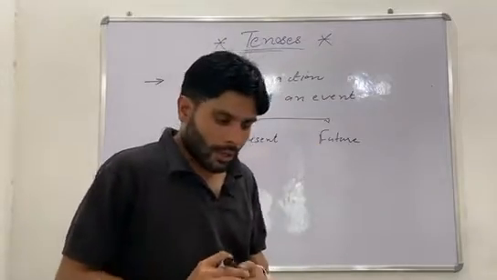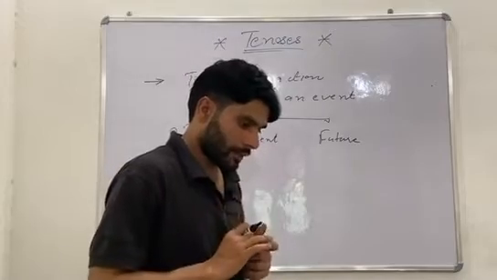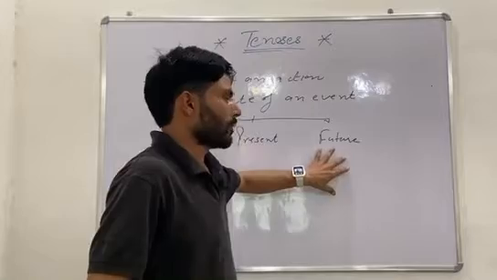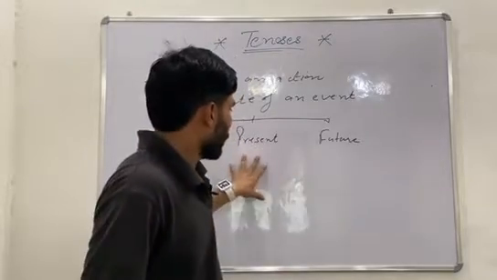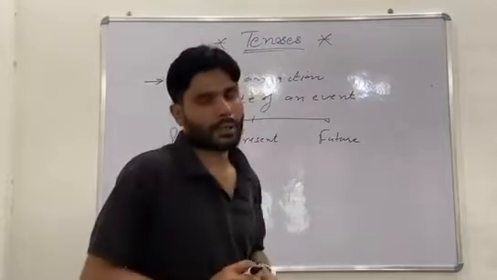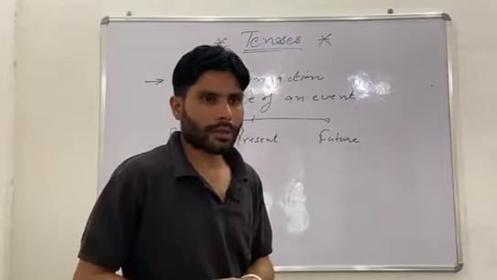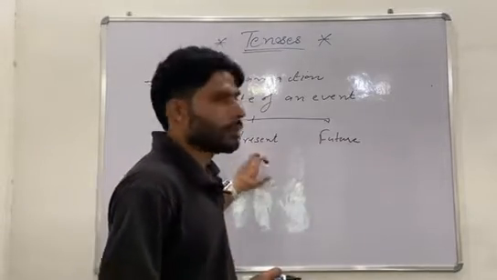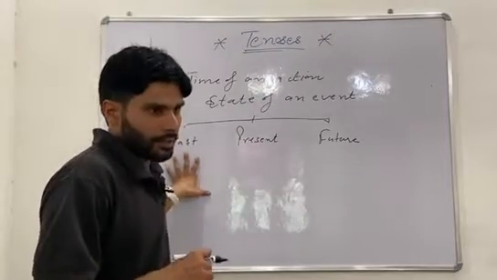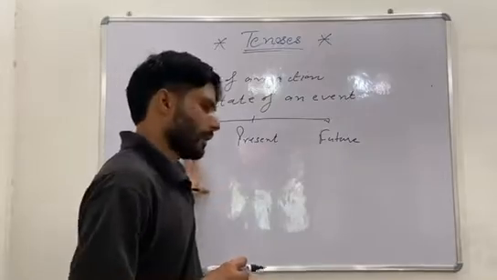Everything that is going to happen is included in the future time. Whatever is going on is included in present time. I am teaching, I am discussing something, so this is included in the present. What happened in the past is included in past time, right?